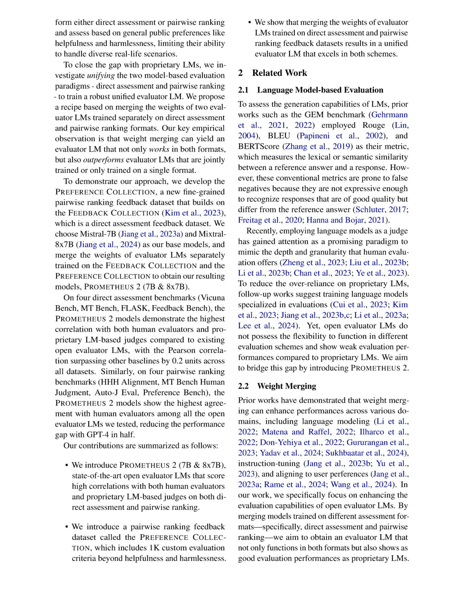By merging the weights of two evaluator LMs, trained separately on direct assessment and pairwise ranking formats, a robust unified evaluator LM is obtained. This unified LM not only works in both direct assessment and pairwise ranking formats, but also outperforms evaluator LMs that are jointly trained or only trained on a single format. The unified evaluator LM, such as Prometheus 2 models, demonstrates high correlations with both human evaluators and proprietary LM-based judges on both direct assessment and pairwise ranking.